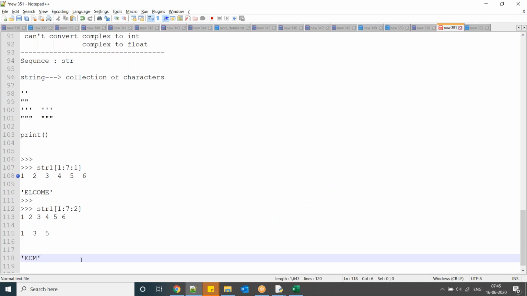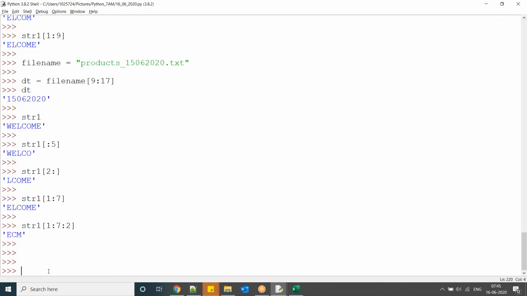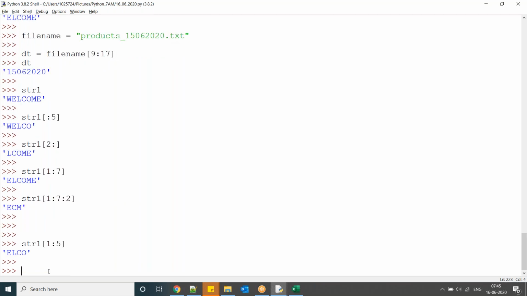I'm going to repeat once again with another example. str1 of 1 colon 5, ELCO. Here 1 colon 5, and the same thing str1 of 1 colon 5 colon 2.